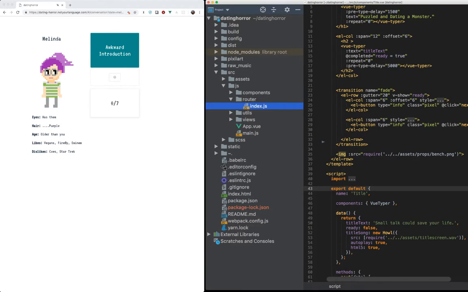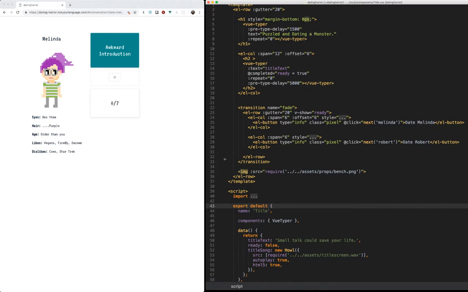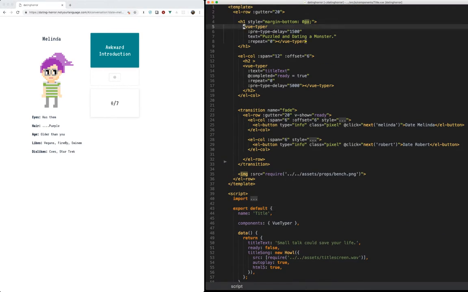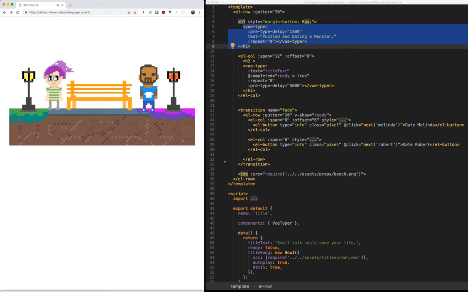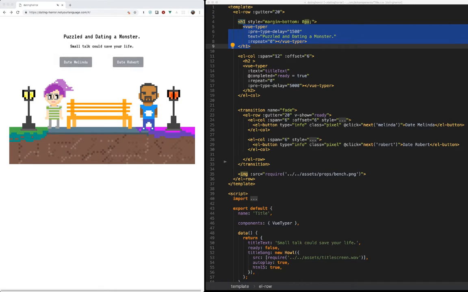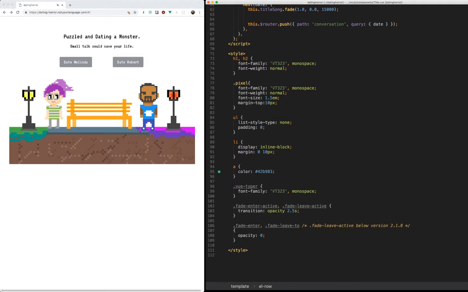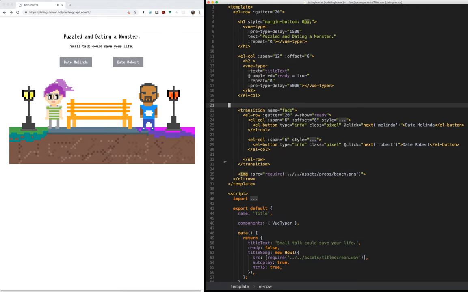Let me go ahead and hide that so we can see the code just a little bit better. This is a library called Vue.typer. This handled the typing animation here. Very, very simple. All told, there's 111 lines of code. Still feels like a little too much for what I wanted to do. A lot of it, honestly, is just framework, and I like my spacing to be maybe excessive is the right kind of word.